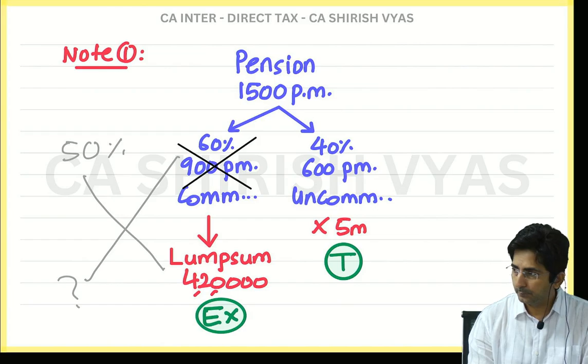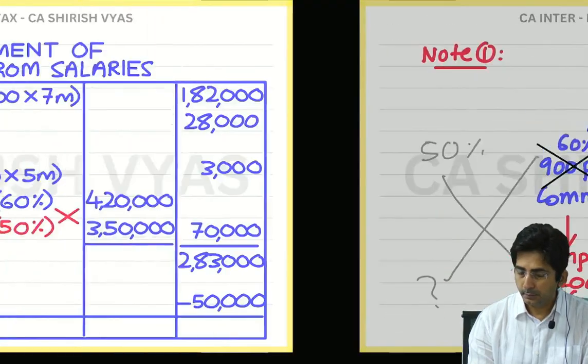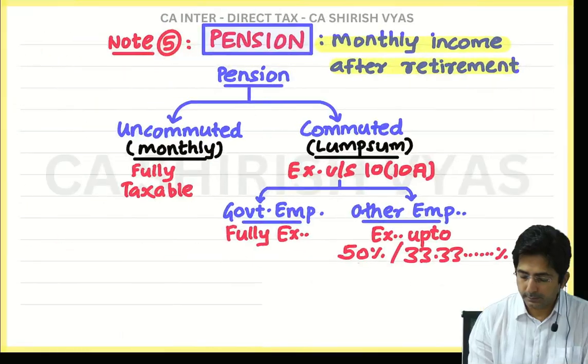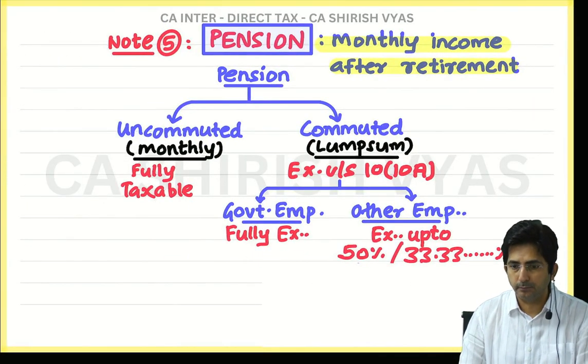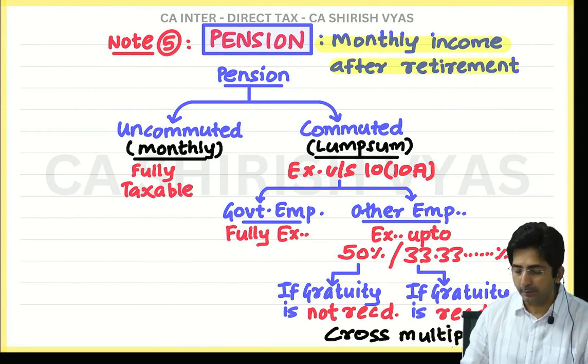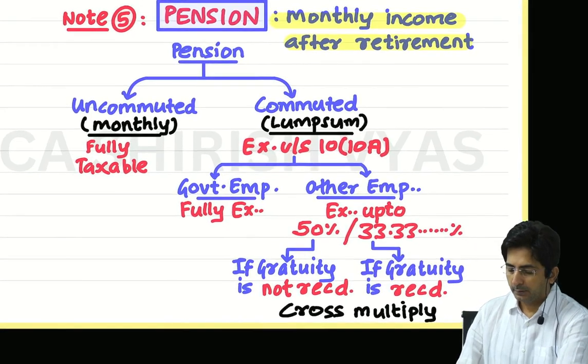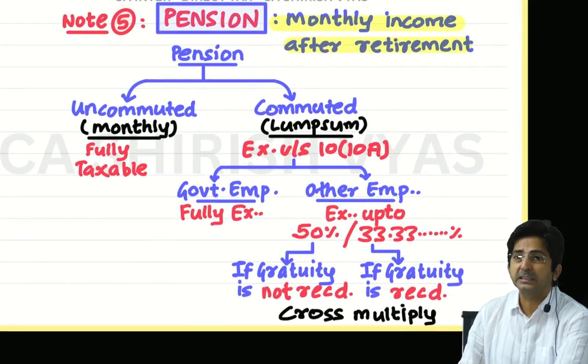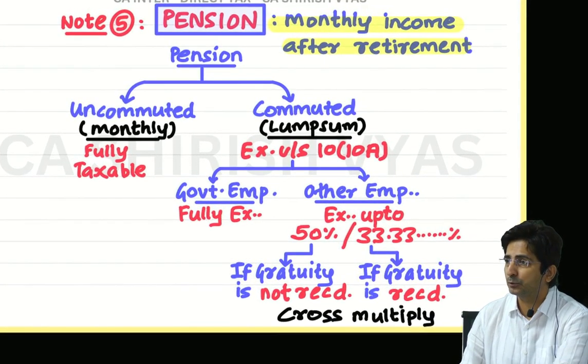Okay, the final rule appears like this now. See what I have written. Below 50%, what I have written? If gratuity is not received, means he is sad, he is not receiving gratuity.